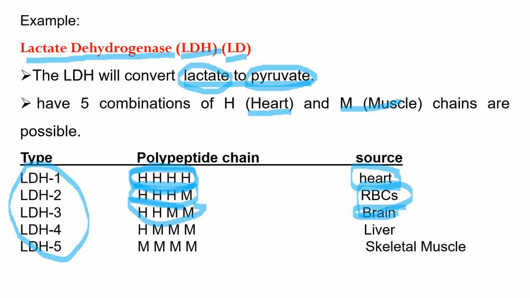The fourth has 1H and 3M, and it originates from liver. And the fifth has 4M subunits, and it originates from muscle, especially skeletal muscle. So this is lactate dehydrogenase, which is a good example of an isoenzyme.